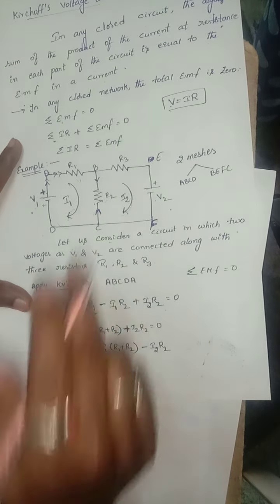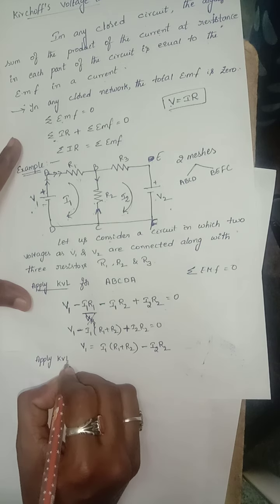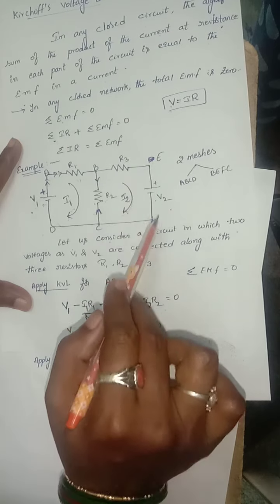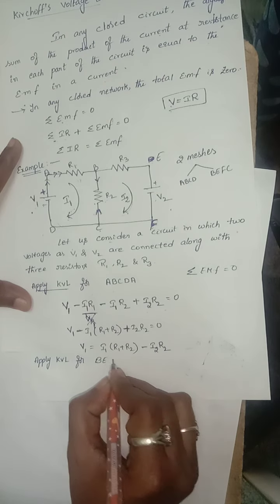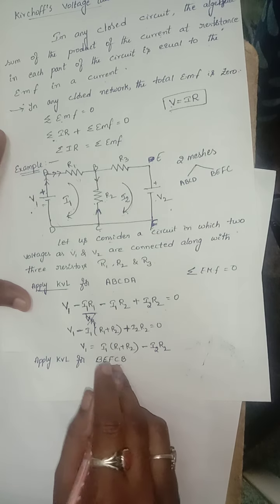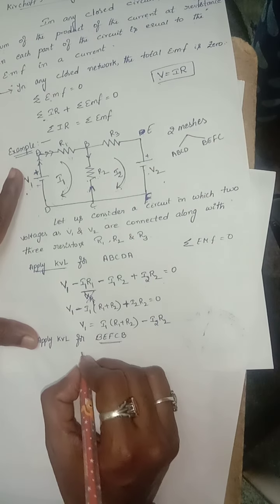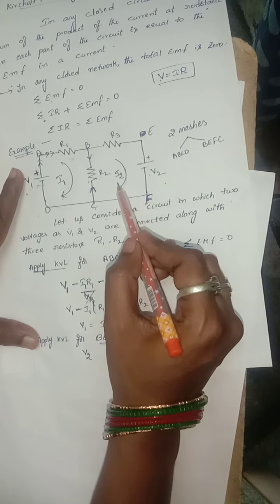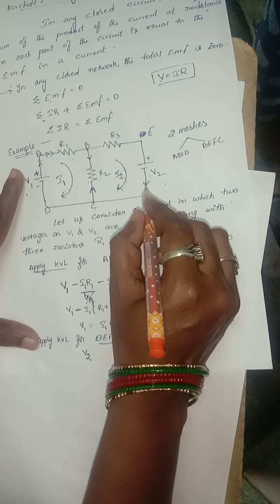Next, another example in this circuit: apply KVL for mesh 2. For mesh 2, which loop do we get? BEFCB. This is the other loop. Here the voltage is V2, and the current is passed from the negative of the voltage.